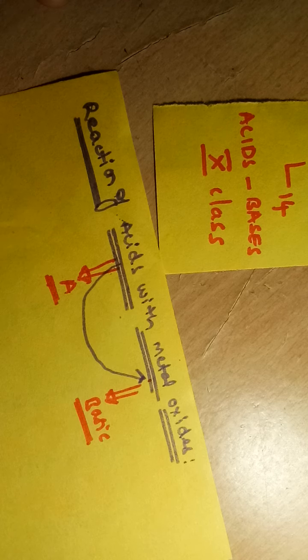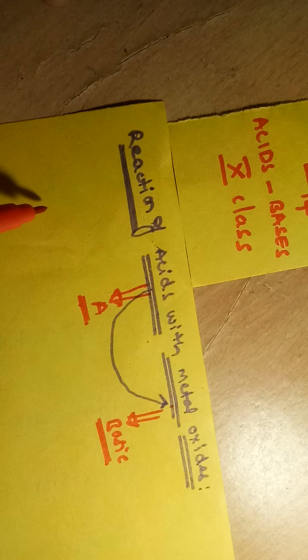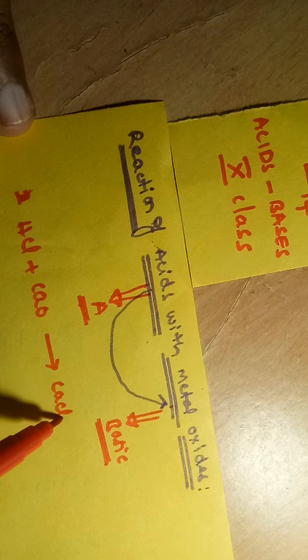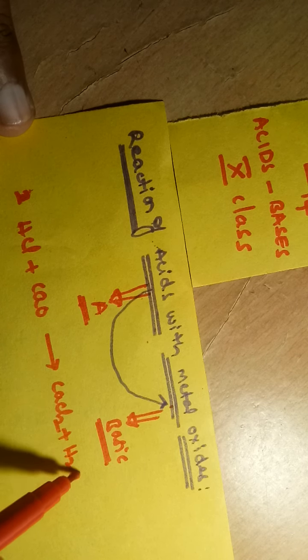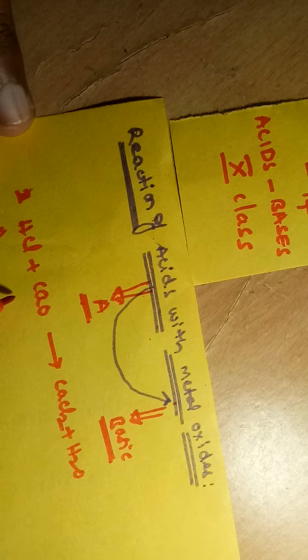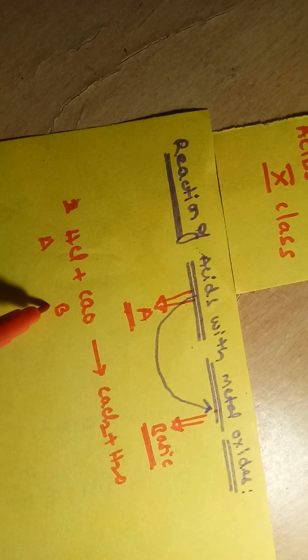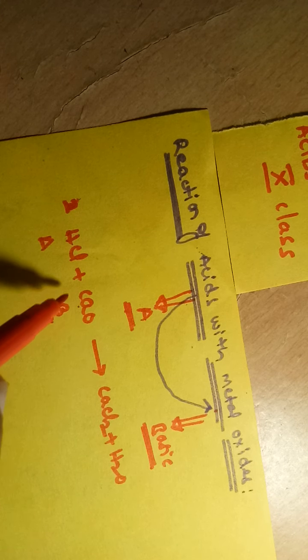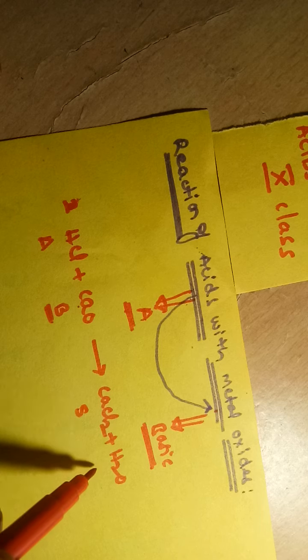For example, let me take HCl. HCl reacts with calcium oxide, and we will get calcium chloride plus water. This HCl is an acid, calcium oxide is a base, a metal oxide. These two react with each other and form salt and water.